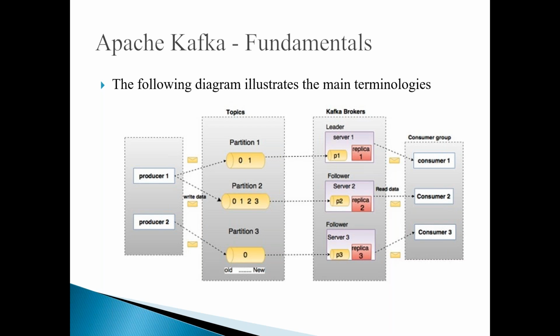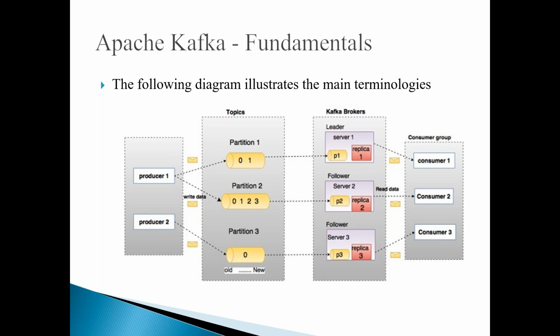Basically, as I told you, Kafka has a node which is called a broker. Technically, the Kafka server, which is part of a cluster, we call it a Kafka node, and also we call it a broker. This broker is responsible for receiving the messages, storing the messages, and delivering the messages to the consumers. And on these Kafka brokers, we define the topics.